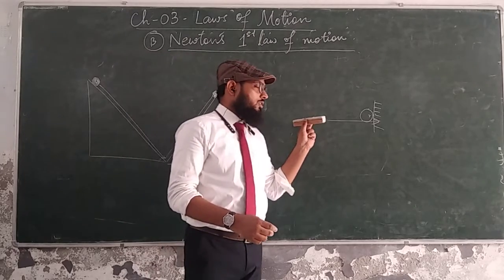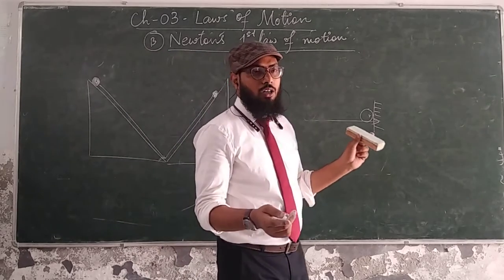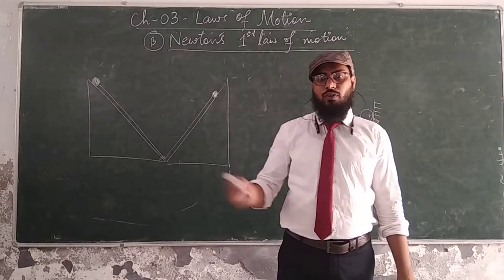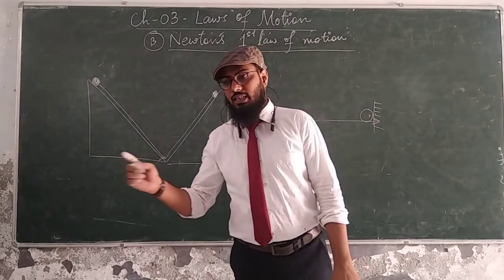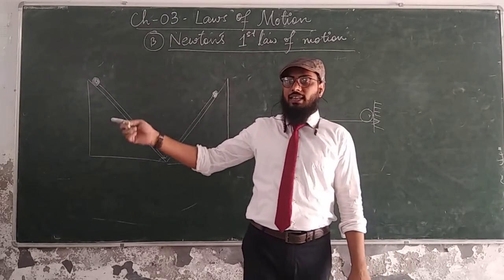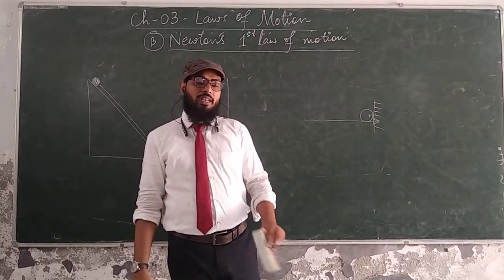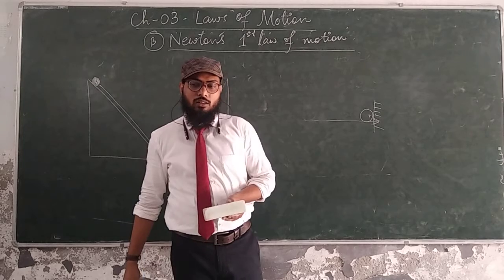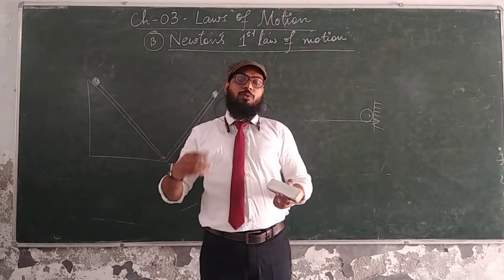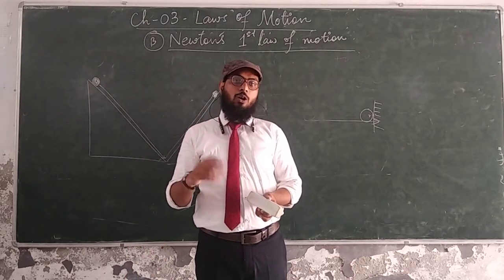So when you apply a force on a body, the body starts moving. When the body starts moving, it continues to move unless and until a force stops it. But in general phenomena we might have seen that the body stops before you apply a force to stop it.